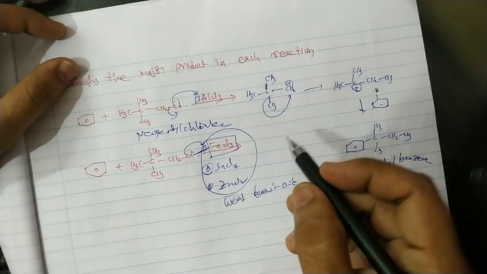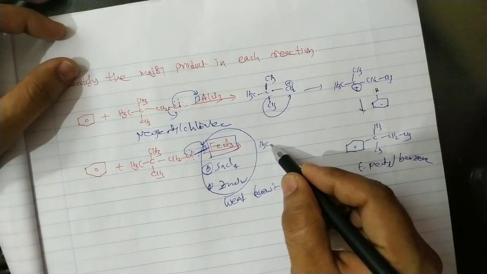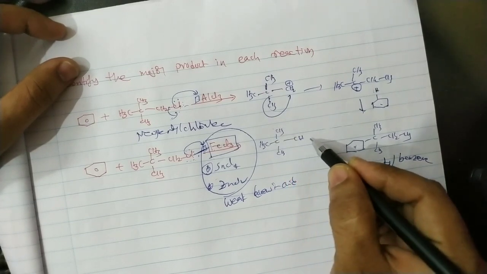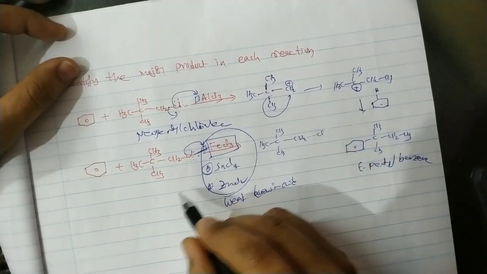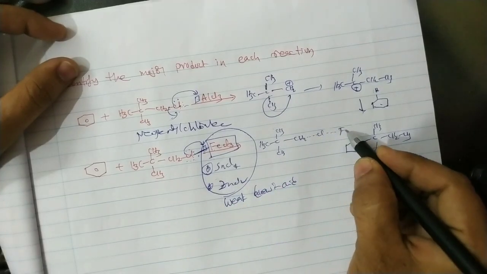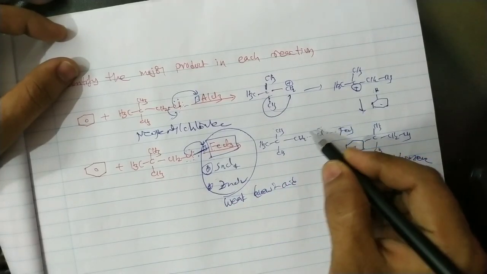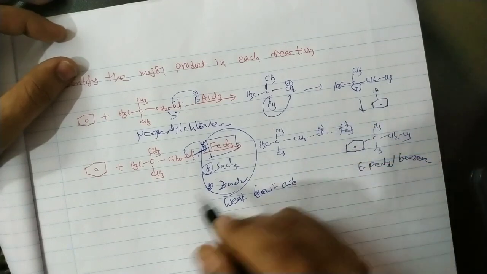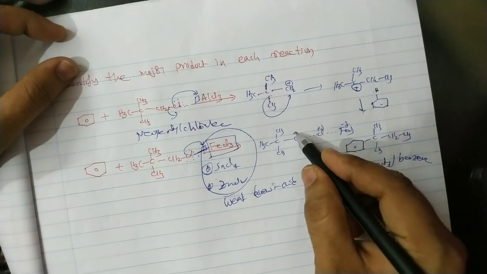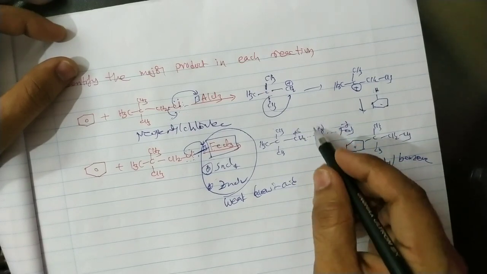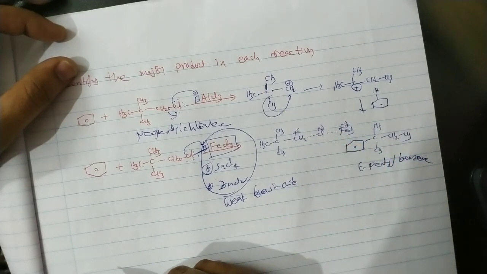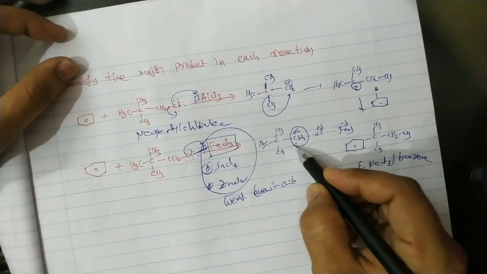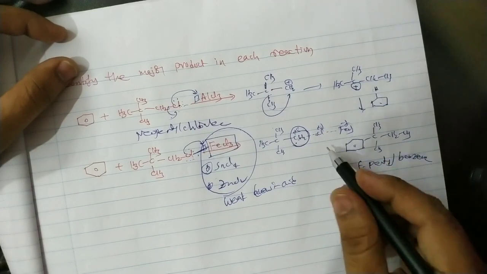But in the weak Lewis acid case, there is no strong bond formation with the Lewis acid. So there is no complete formation of the free cation; the CH2 maintains some interaction with the FeCl3 partially. Here there is a partial positive charge, here a partial negative charge. There is no complete breaking of the carbon-chlorine bond, so this carbon has some electrophilic nature.